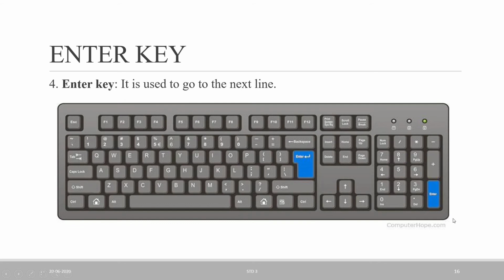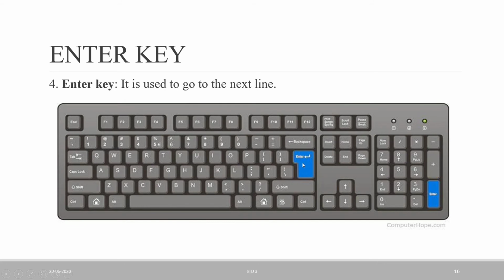So if I am writing 1 2 3 4 5 6 7 8 9 line by line, first I am pressing this one number from here. Now I want to go to the next line, so I am pressing the enter key. Now that I have moved to the next line, I put 2.